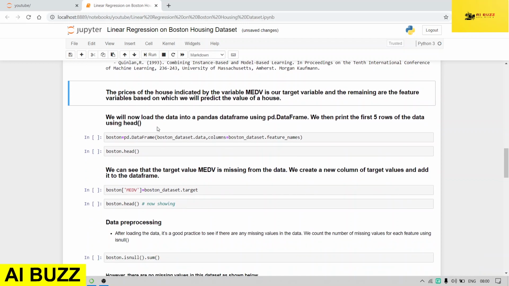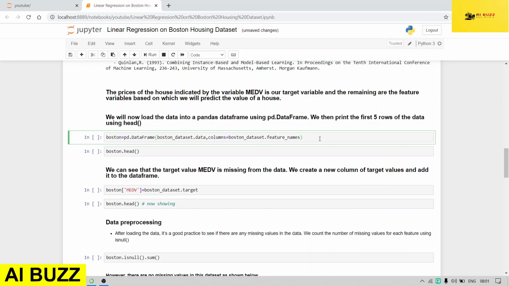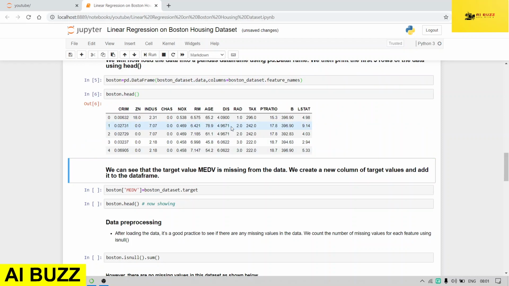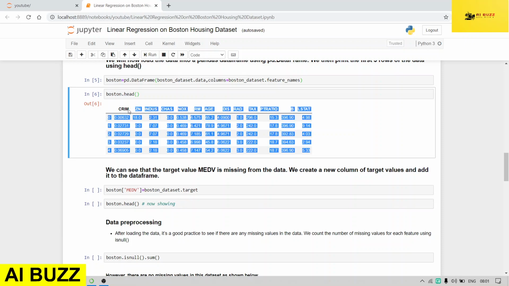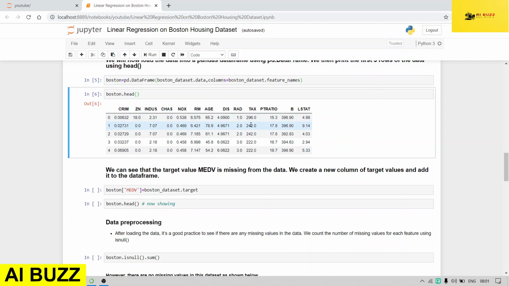Now we will load this dataset into a pandas DataFrame. So we will use pd.DataFrame, then we print the first five rows of the dataset. Now the dataset is loaded into the pandas DataFrame, so you can see the table. These are the various features we have. You can see the target variable is currently not present, so we will also include the target variable in our pandas table.